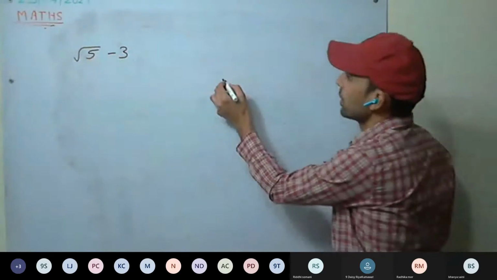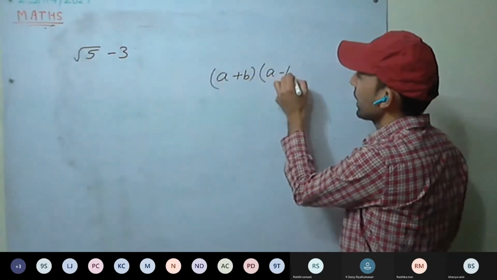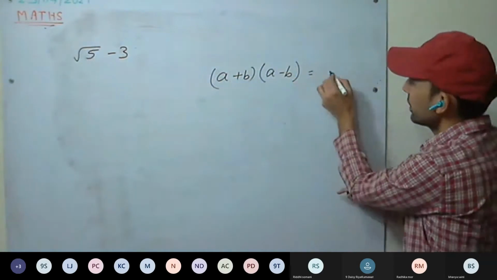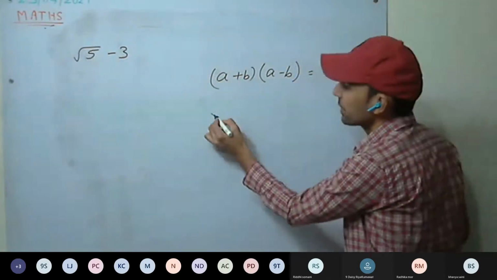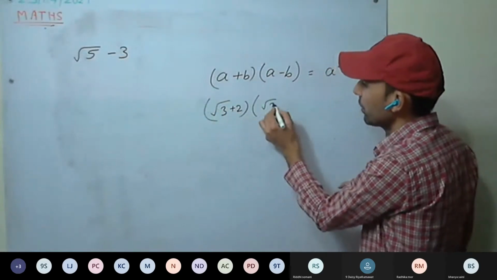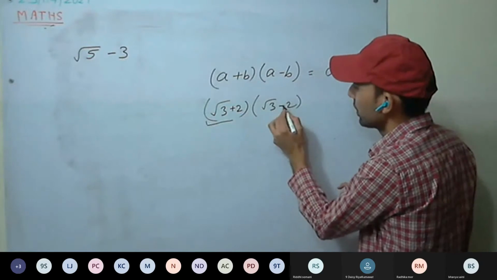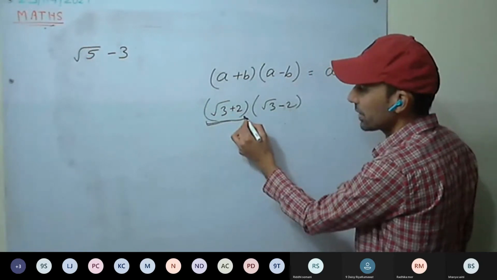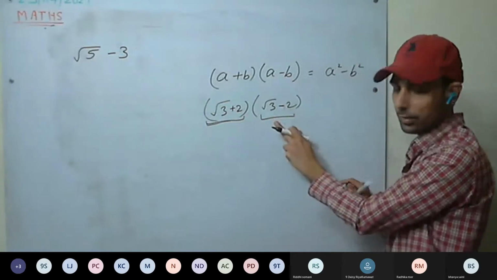Here you all know (a plus b) into (a minus b) gives a square minus b square. If it is root 3 minus 2 multiplied with root 3 plus 2, both are irrational numbers, both are surds.